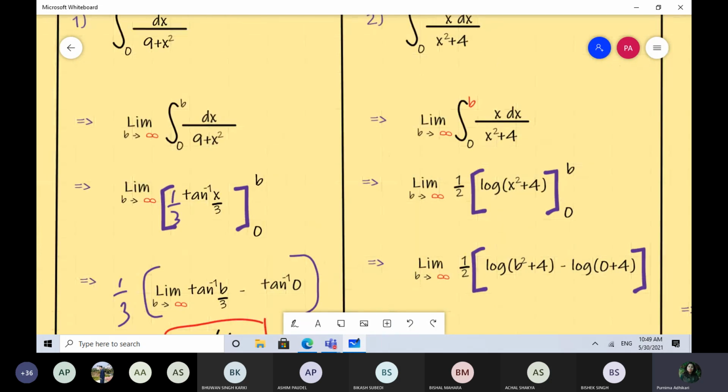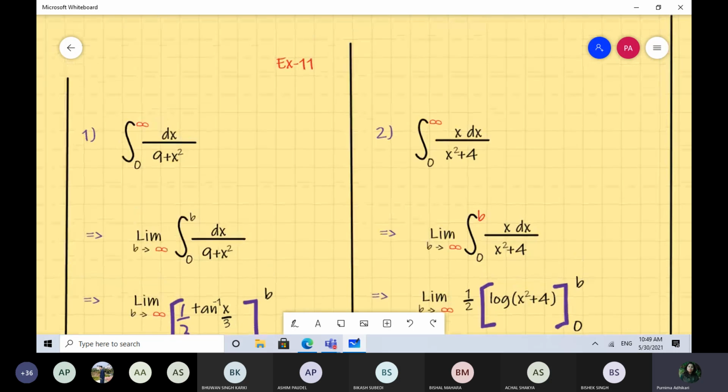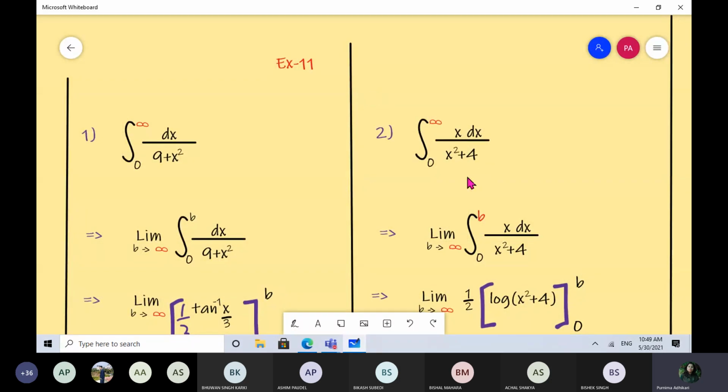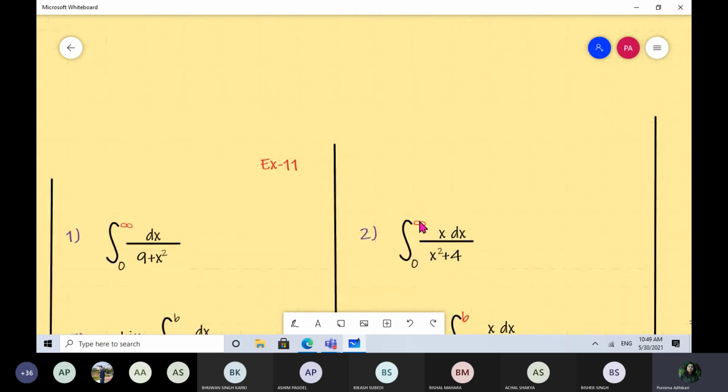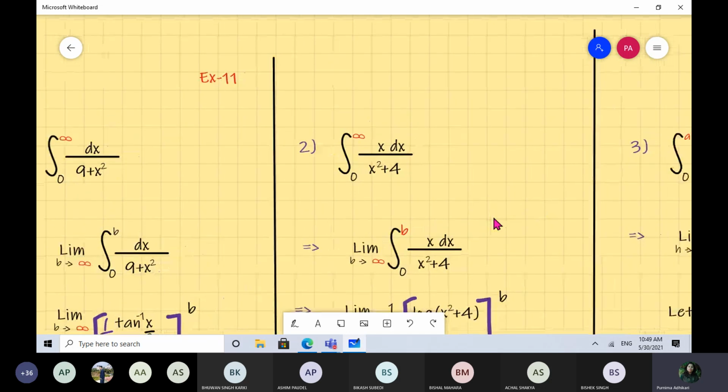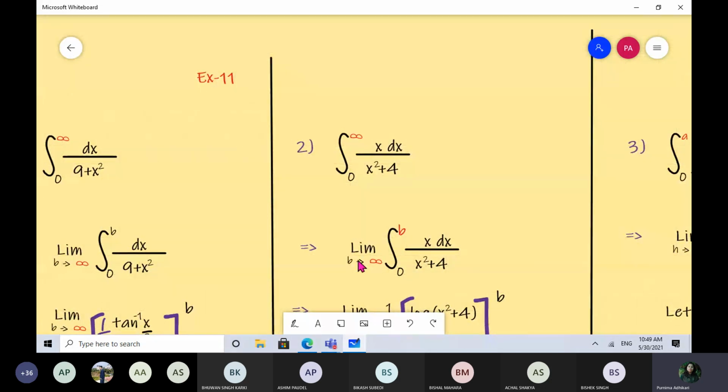Okay, so very easy integration. You only have to take care whether your limits of integration are improper or not, and if improper, how to deal with it. We have the same problem here. Your upper limit is infinity. So what will you do? You will introduce the concept of limit. Okay, b tends to infinity. Replace your upper limit by b. Then solve your integral.